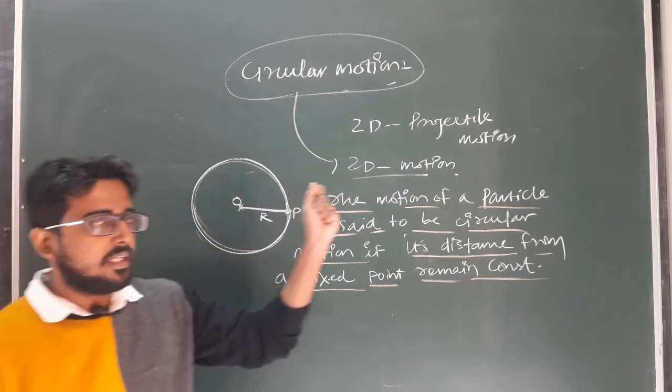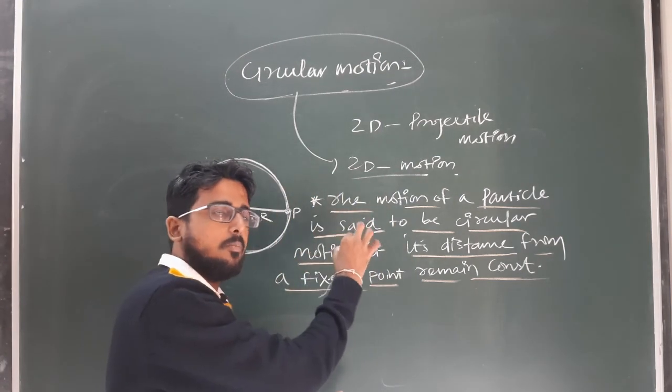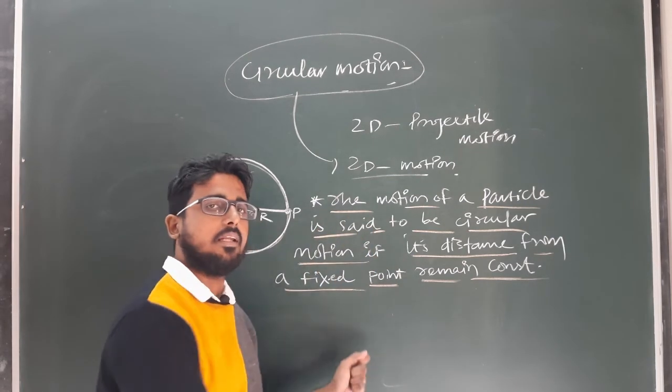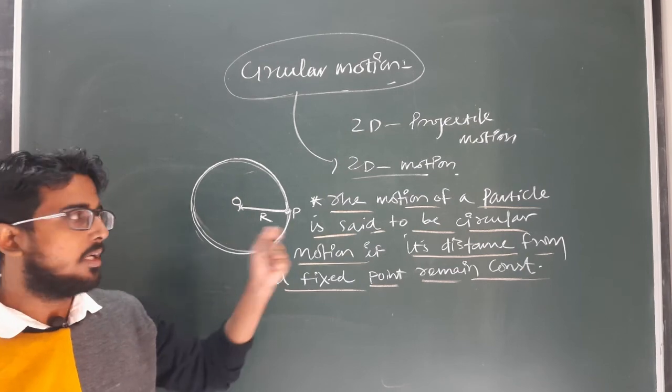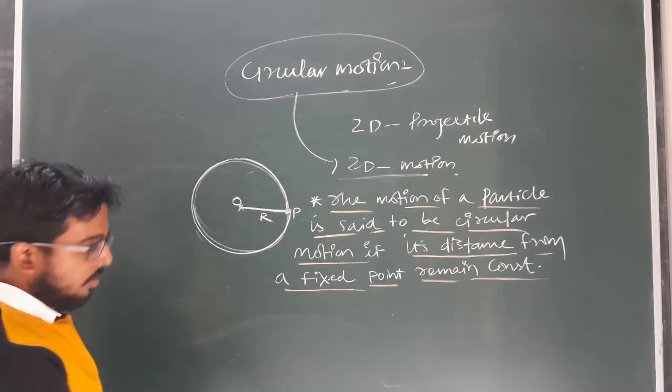Clear? So when a particle moves in such a way that its distance from a fixed point always remains constant, then that type of motion of that particle is known as what? Circular motion. And circular motion is a two-dimensional motion because it takes place along a plane.